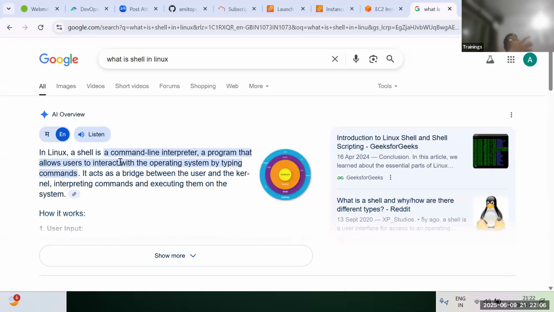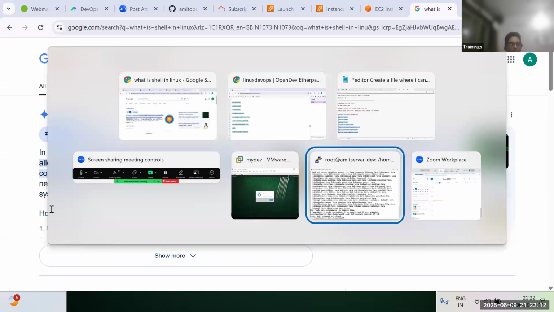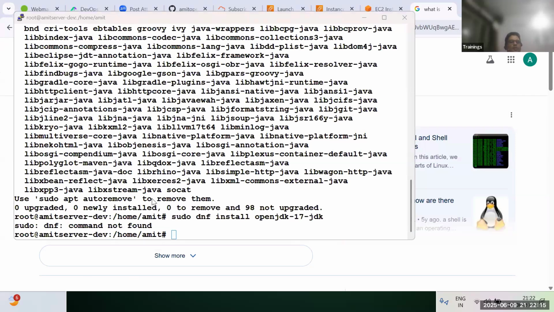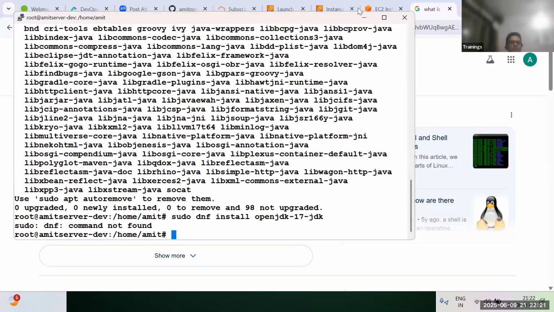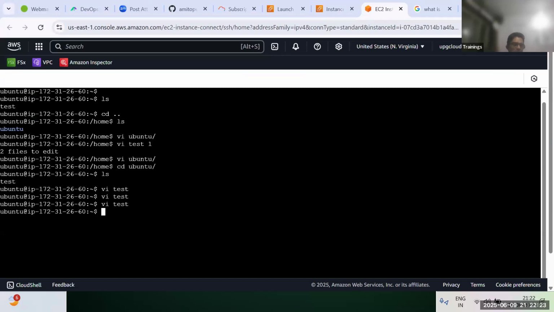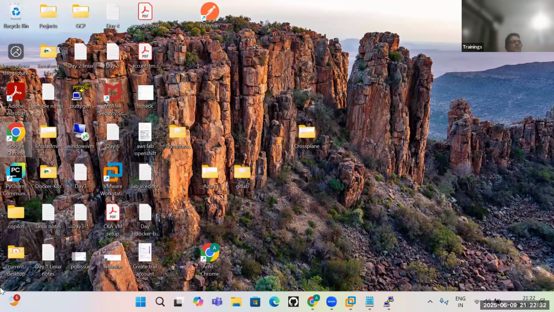Whether you are opening through PuTTY or any other way, where you can type the command, that is called shell. If I ask you what is desktop, this is desktop. Same way, the shell in Linux is where you can type the command.